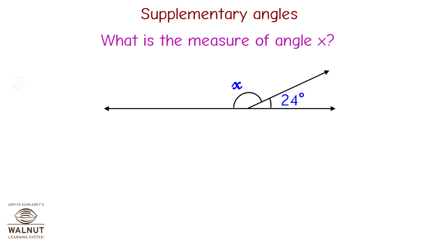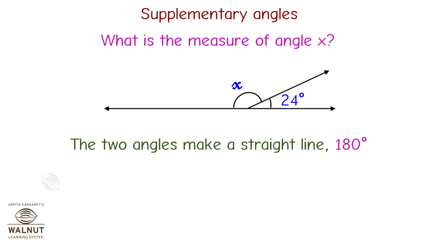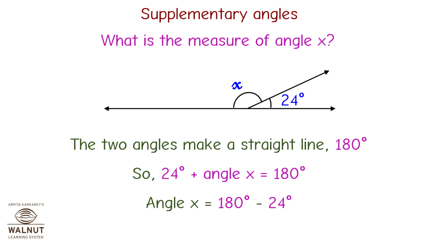What is the measure of angle X? The two angles make a straight line which is 180 degrees. So, 24 degrees plus angle X is equal to 180 degrees. So, angle X is equal to 180 degrees minus 24 degrees, which is 156 degrees.